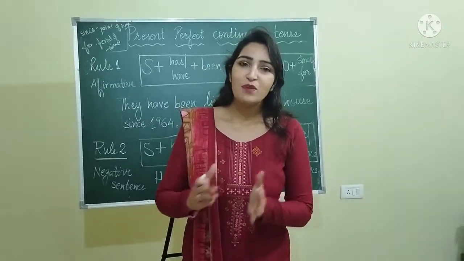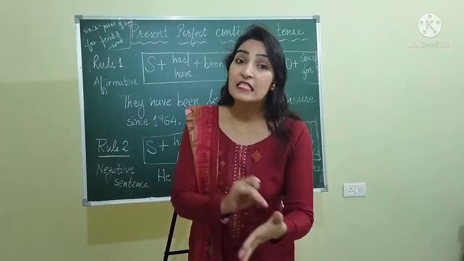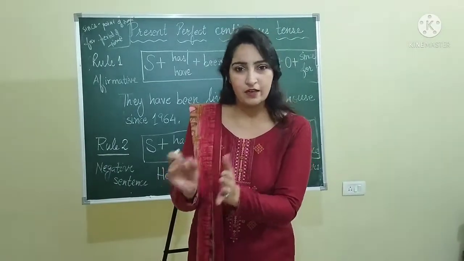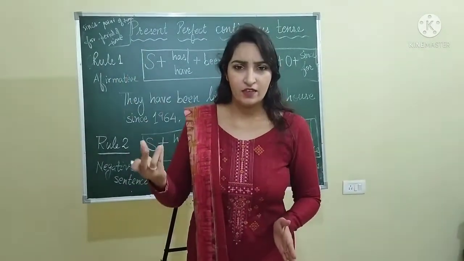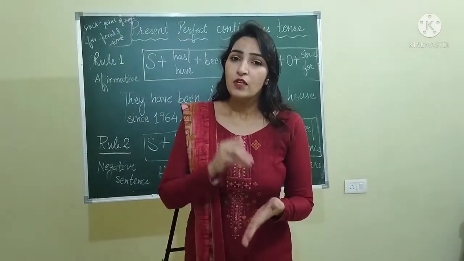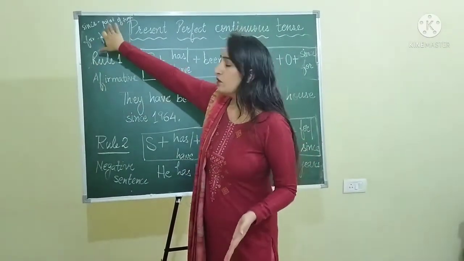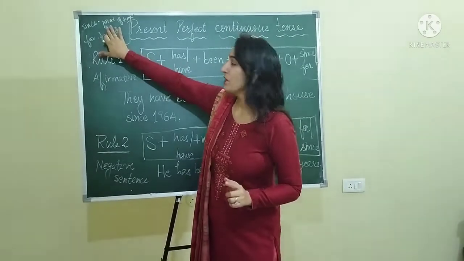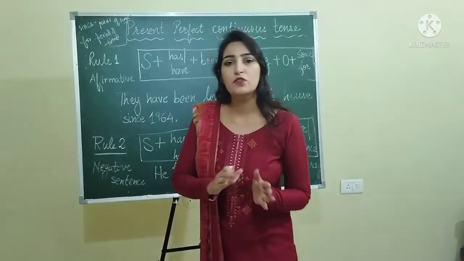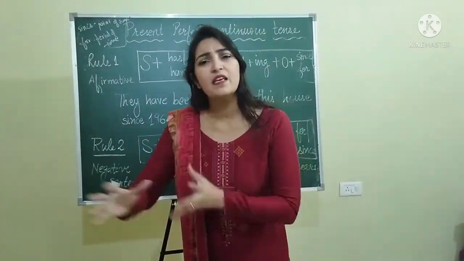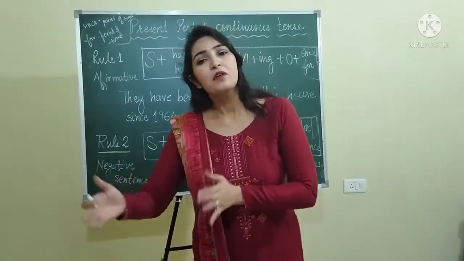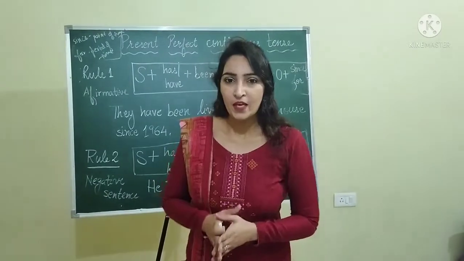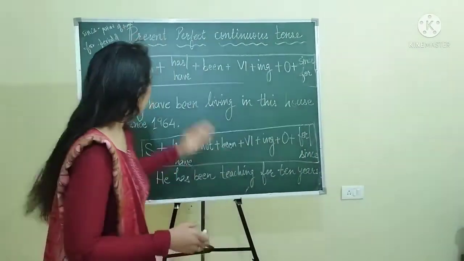Okay? I have been living in this house since 1947. Okay, so since is used to describe a point of time, and for is used for describing a period of time, period of 10 years, period of 30 years, like that. Okay, I hope this is clear.